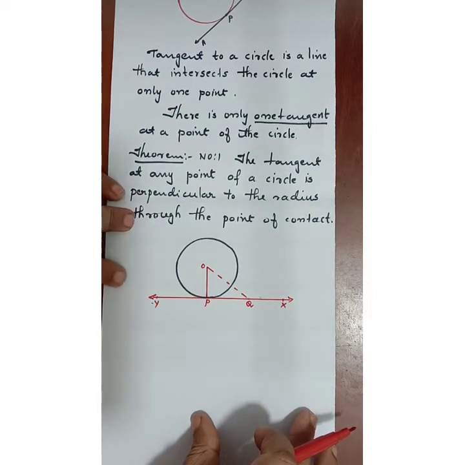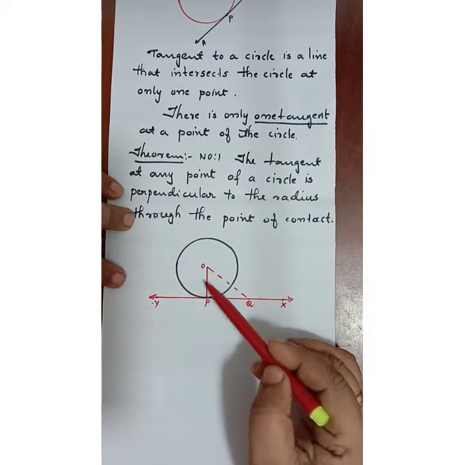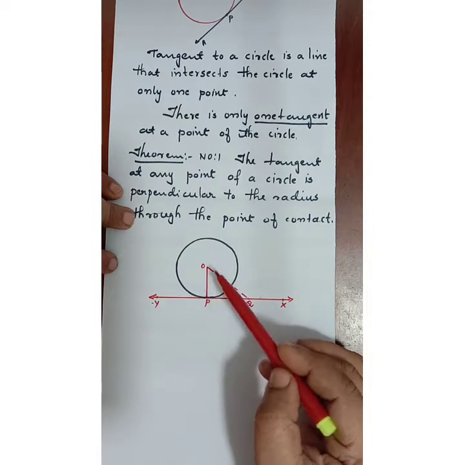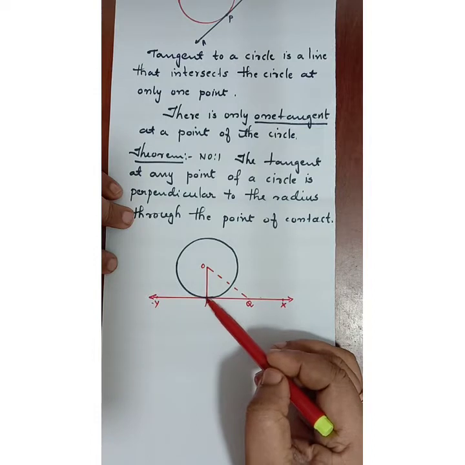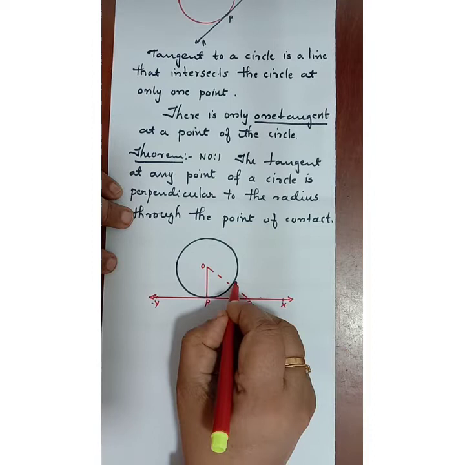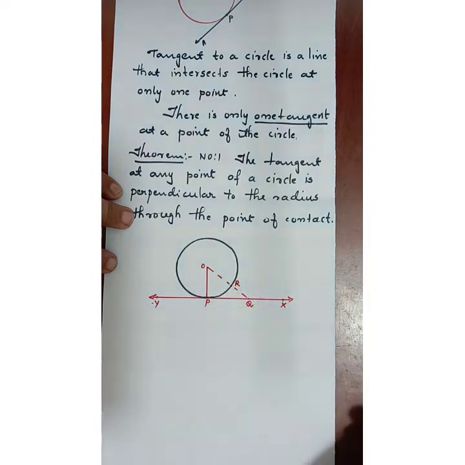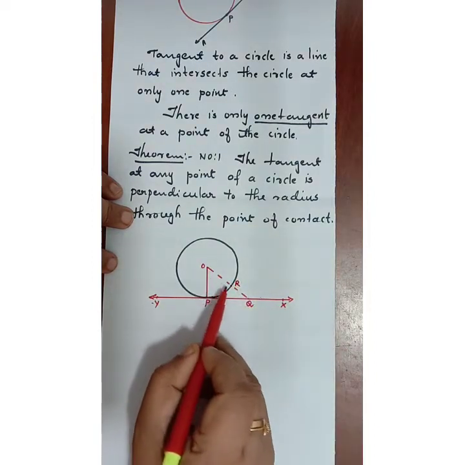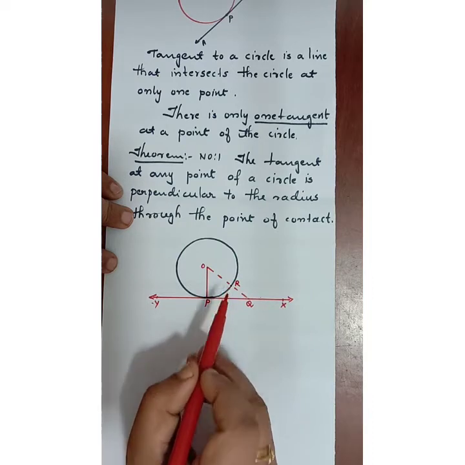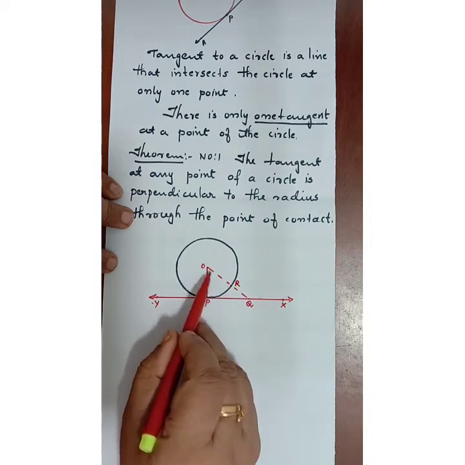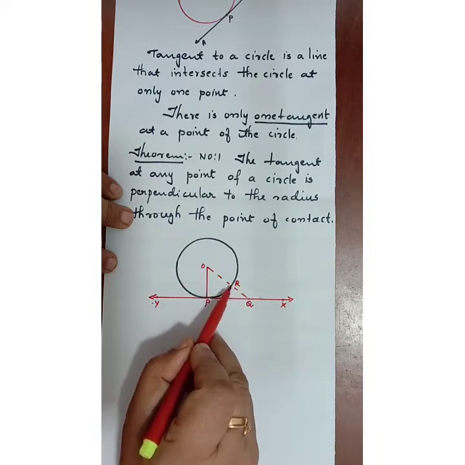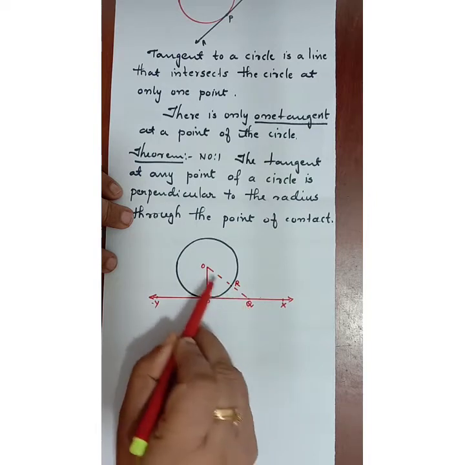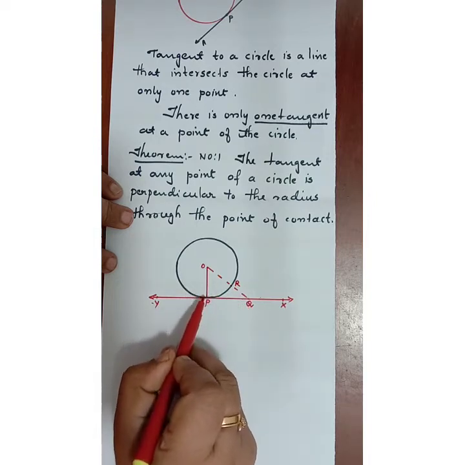Now how to prove this? You can see, children, this OQ. Is OP smaller than OQ? OP is the radius that comes from O to P only. Here I will mark a point R. This is the point R. Is this OP equal to OR? Whereas OQ is OR plus RQ. OQ is OR plus RQ. That means this OQ is longer than OP.